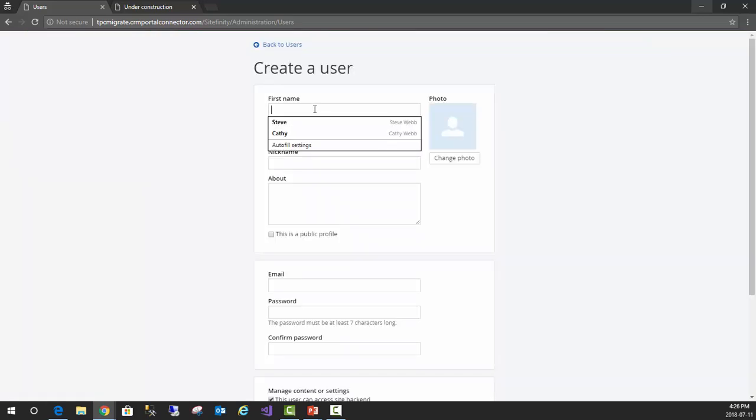So username, we'll go with sync user. Give it an email address. And then a secure password.